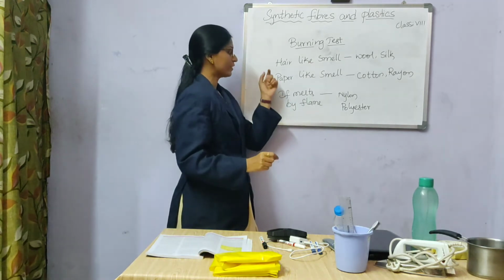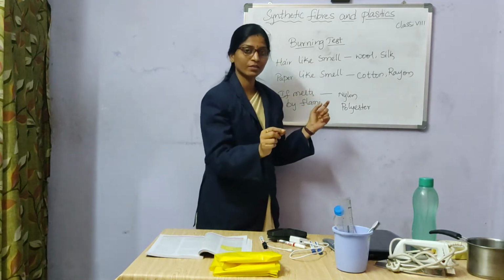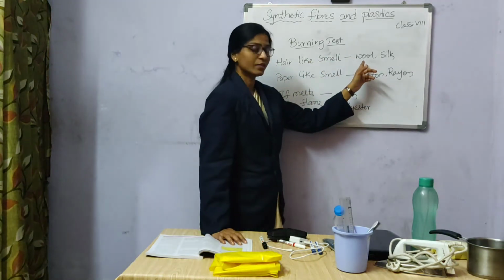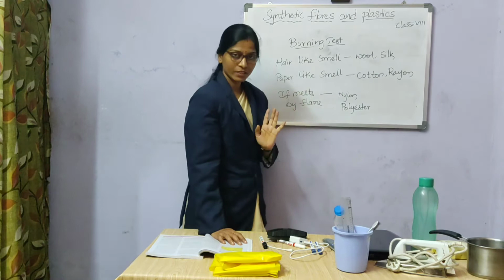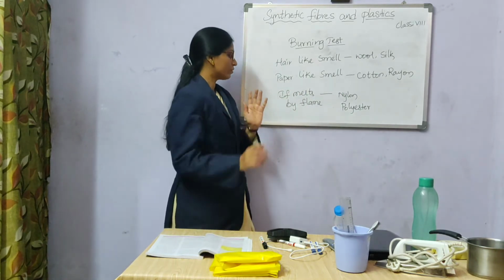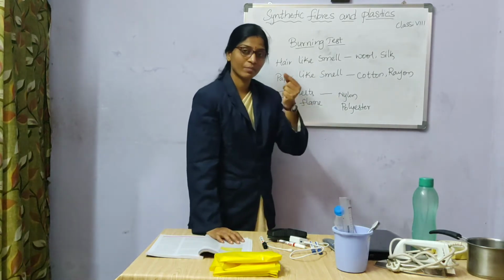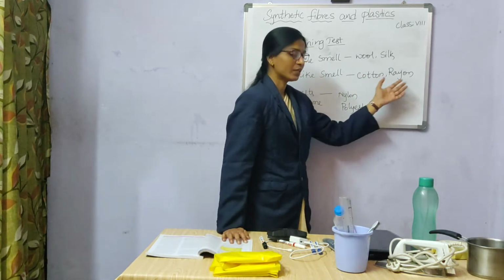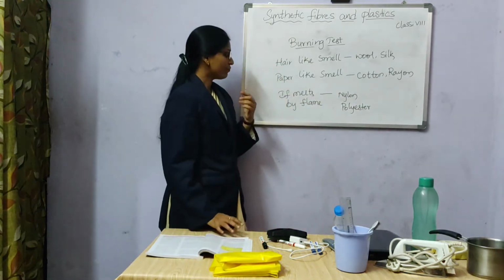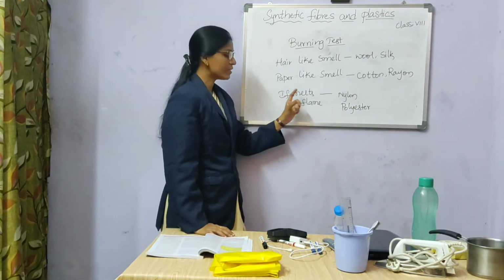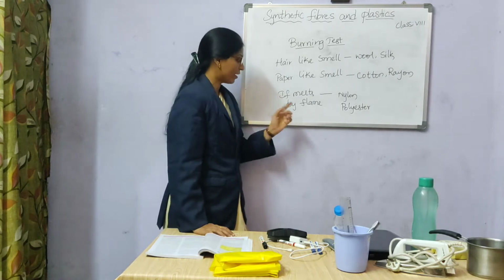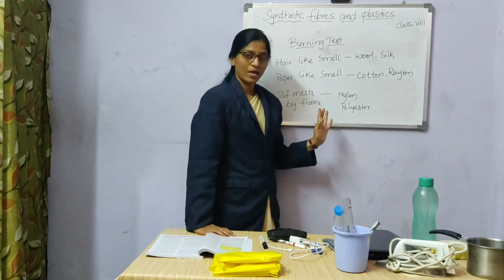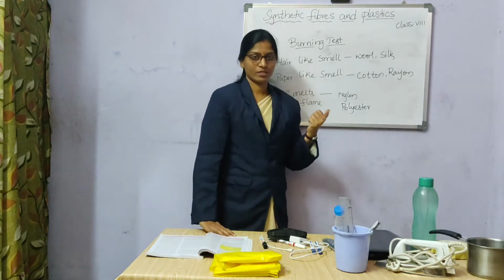If you get a hair-like smell when burning the fiber, then it is obtained from animals, either wool or silk. If you get a paper-like smell when burning the fiber in a flame, it is obtained from plants, that is cotton or rayon. Next, if the fiber melts by catching fire, then it is a synthetic fiber, like nylon or plastic.